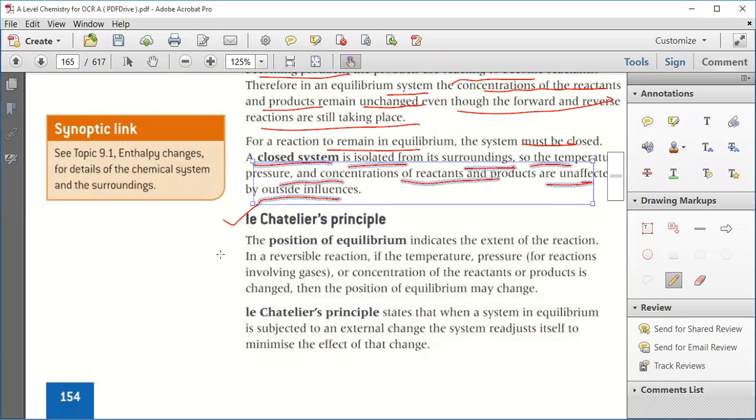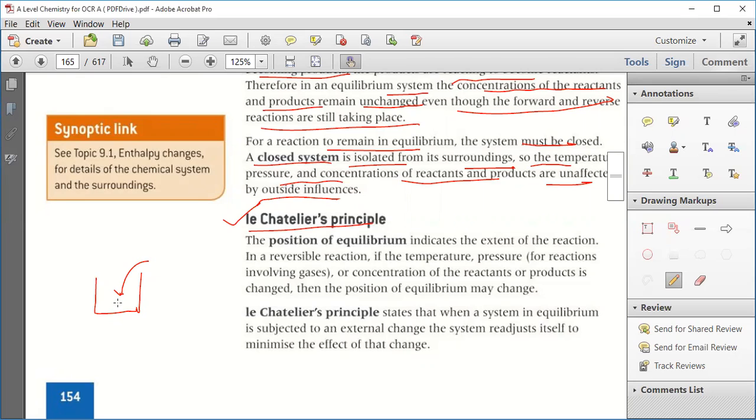Okay, fine. See. Now, the main objective of the Le Chatelier principle is that whenever a system is in equilibrium and there is any external change, then the system will try to readjust itself in such a way that it will minimize the effect of change. Now, suppose for example you are eating some food. If in this food you have a larger amount of salt, now what will you do? You will try to minimize that salt. You will add some water to it. You will dilute it, or you will add some milk into it.